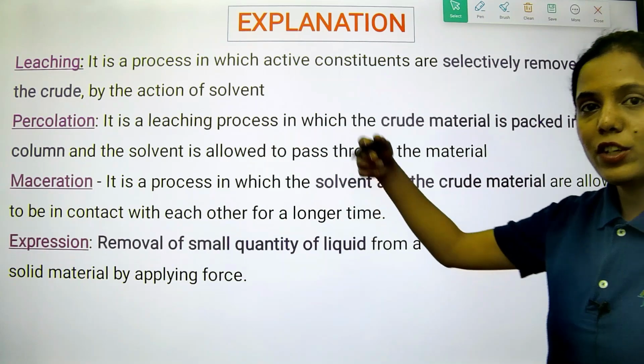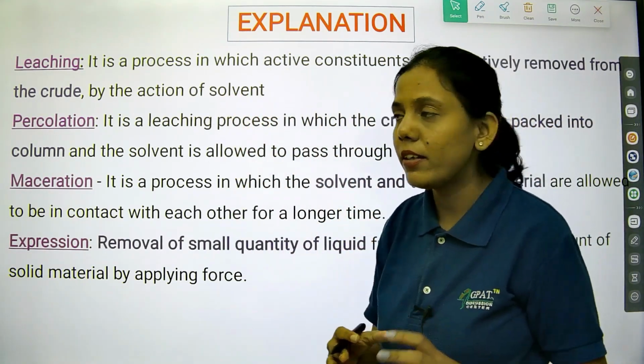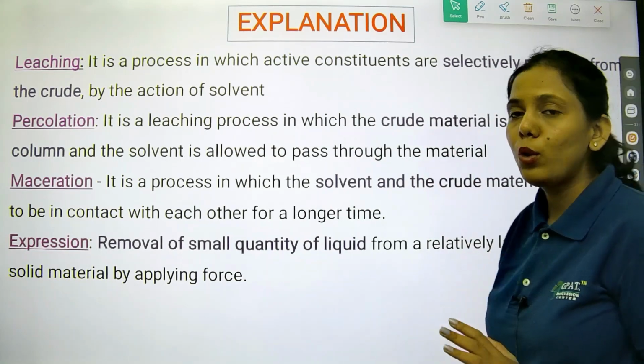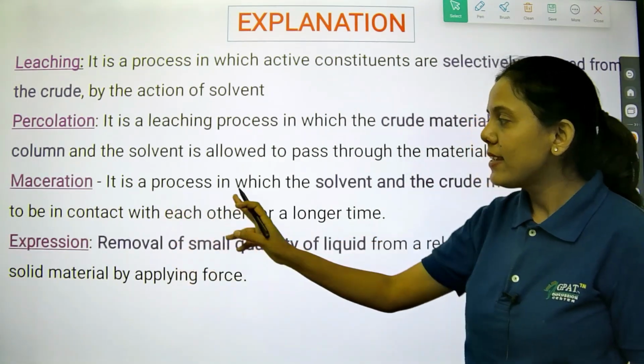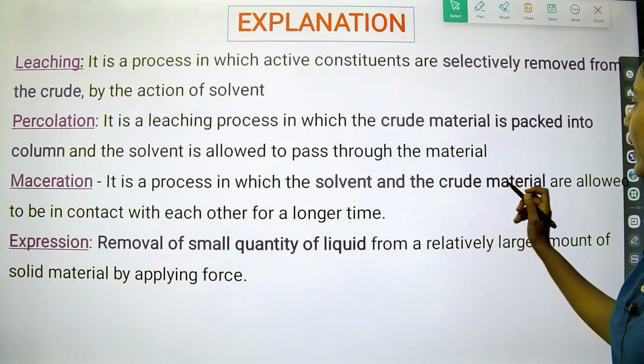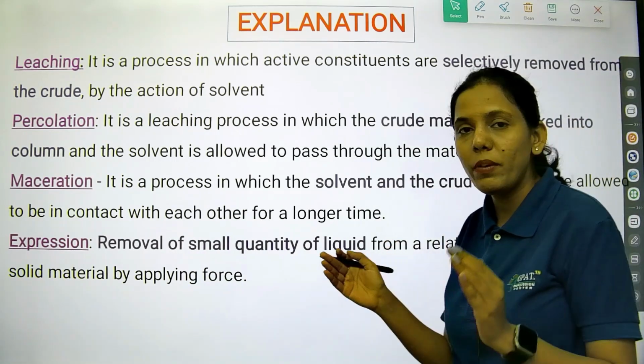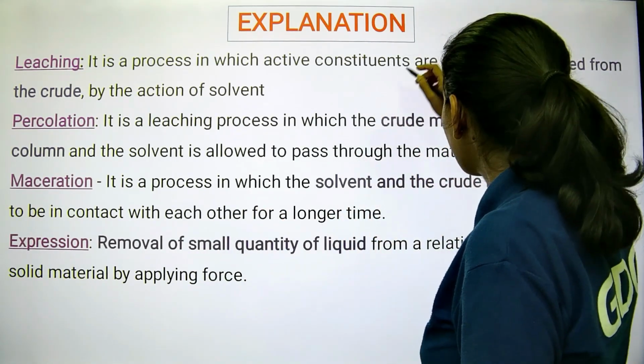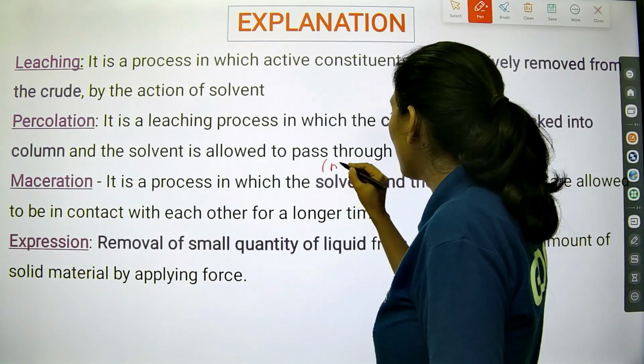Percolation is a leaching process. That means we will be using certain solvents in a column. It is packed into the column and the solvent is allowed to pass through the material. Maceration is the process in which solvent and the crude material are allowed to be with each other. The solvent is also known as menstruum.